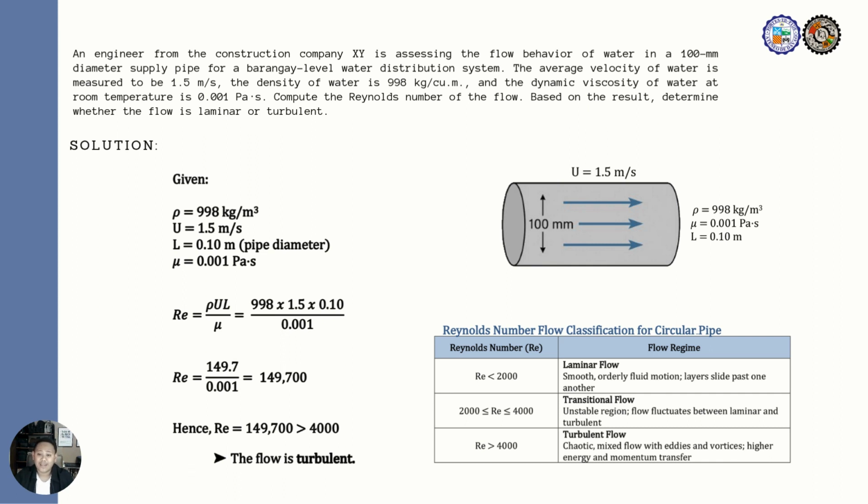Now, using the Reynolds number formula, we compute Re equals rho times U times D divided by mu. Substituting the values into the formula and multiplying the numerator, 998 times 1.5 times 0.1 is equal to 149.7. Then let's divide it by 0.001 and we will get a Reynolds number of 149,700.